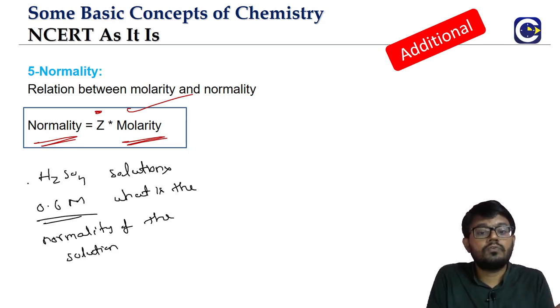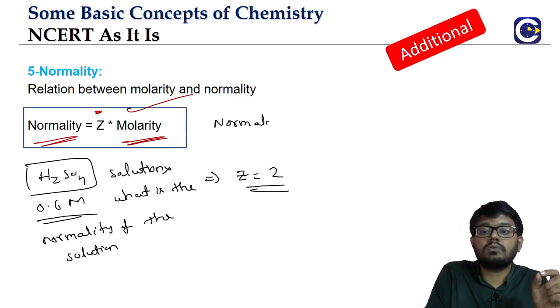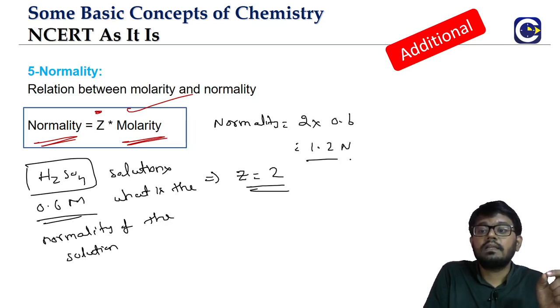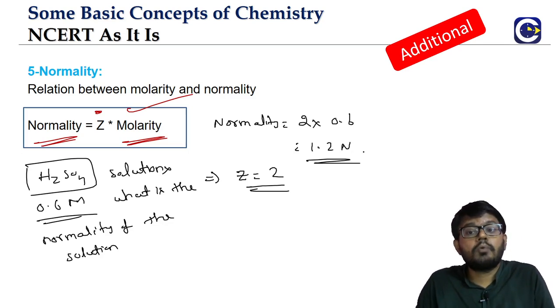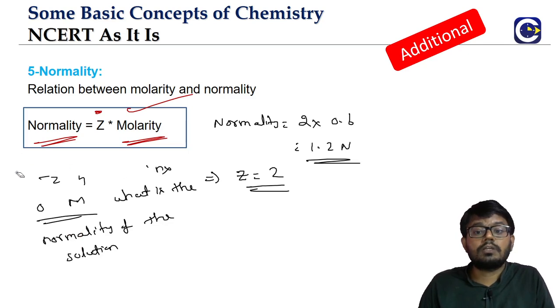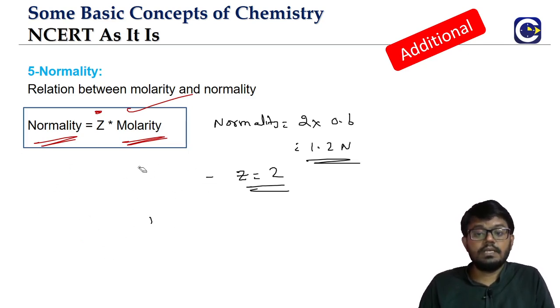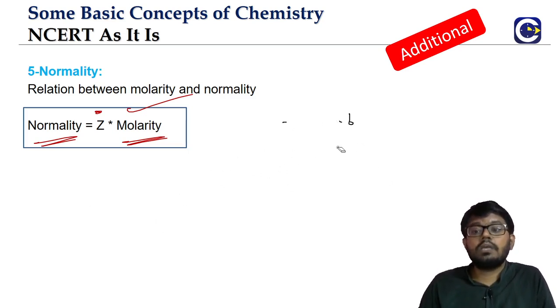Here H2SO4 is a dibasic acid. Straight away, what is the Z value? Z is equal to 2. Look at the formula: normality is equal to Z factor, which is 2, into molarity. The molarity is 0.6, so 2 into 0.6 means 1.2. So the concentration in terms of normality will be 1.2 normality unit. That is how we will be able to see the questions being asked.